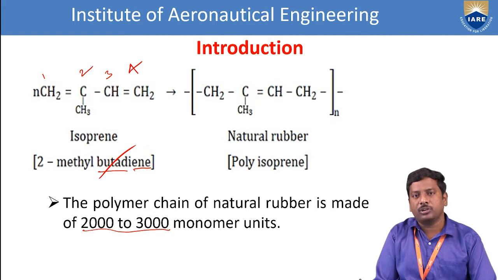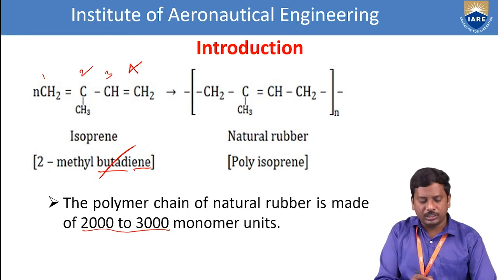So how many monomers are present in the natural rubber? Nearby 2000 to 3000 monomer units. Monomer is nothing but the basic unit of the polymer, containing at least 2 minimum bonds. That means bifunctional monomers. Okay. So this is about the preparation of the natural rubber.